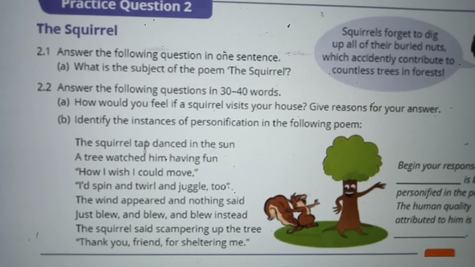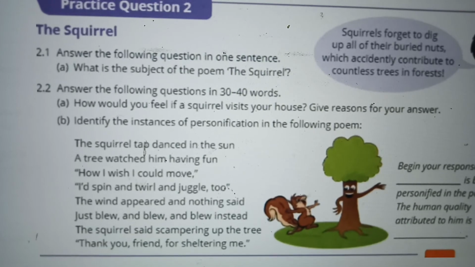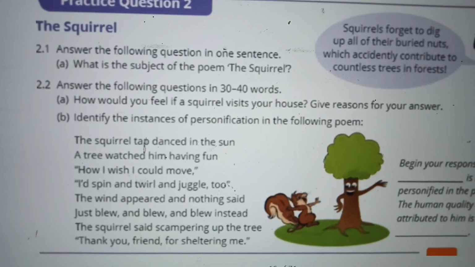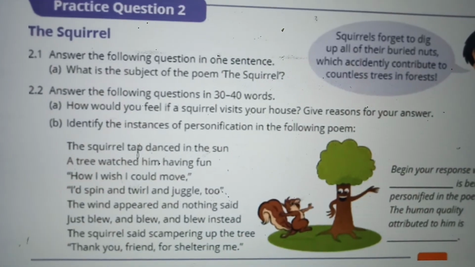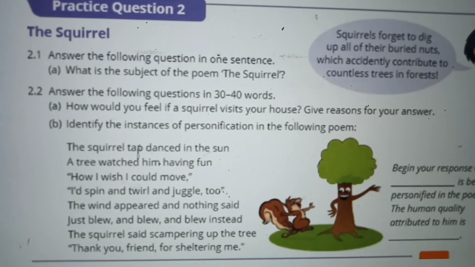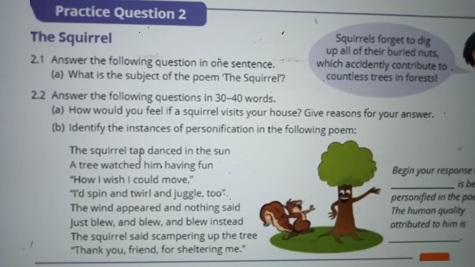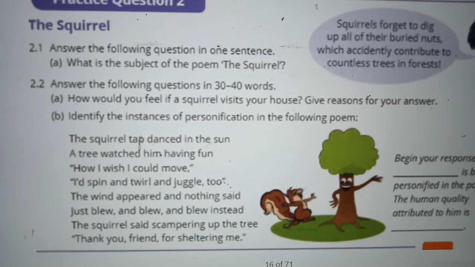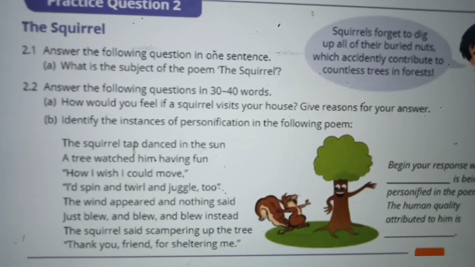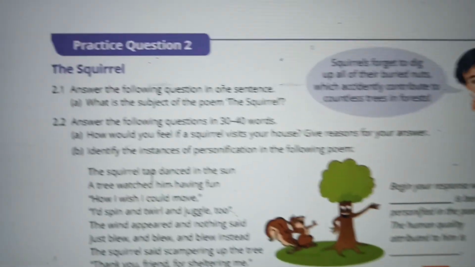How I wish I could move and spin and twirl and juggle too. The wind appeared, wind also, just blew and blew instead. The squirrel said, scampering up the tree, thank you friend for sheltering. The squirrel is speaking. So the squirrel, the tree and the wind, all these things are personified here.